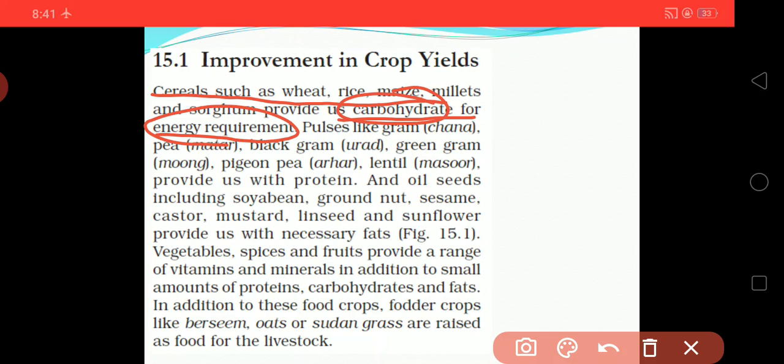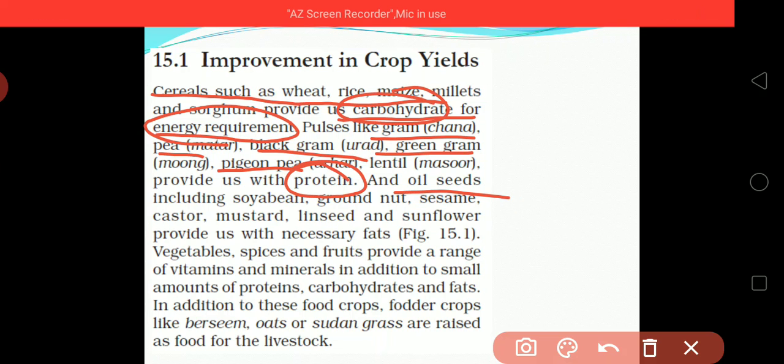Pulses like gram, pea, black gram, green gram, pigeon pea provide us protein. Carbohydrate we get from wheat, rice, etc., so we get protein from pulses and carbohydrate from cereals. All oil seeds, including soya bean, groundnut, sesame, castor, mustard, sunflower, linseed provide us necessary fats.